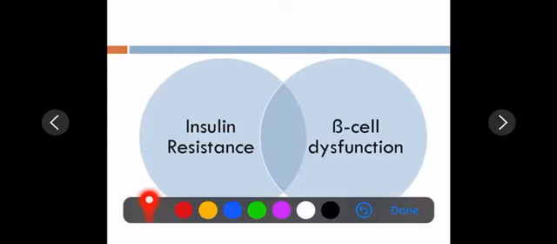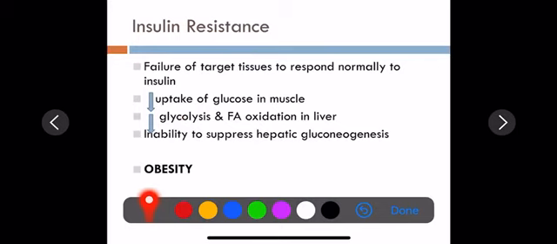Pathogenesis: insulin resistance and beta cell dysfunction. Let's see how insulin resistance occurs. You understood what insulin resistance is, right? That is, the body produces a normal amount of insulin, but insulin's action on peripheral tissues is impaired; the peripheral tissues are resistant to insulin's function.